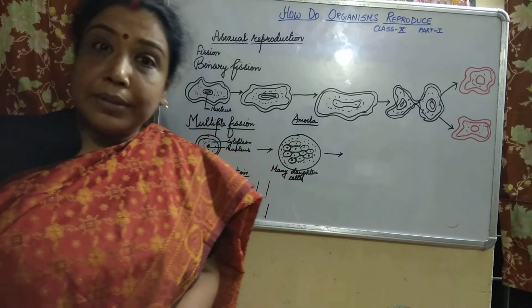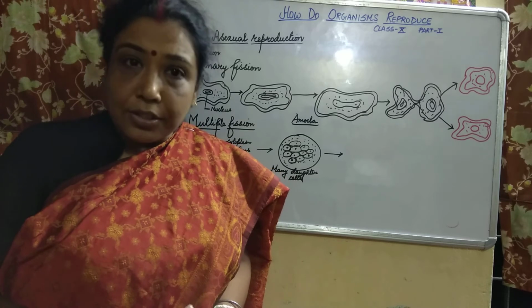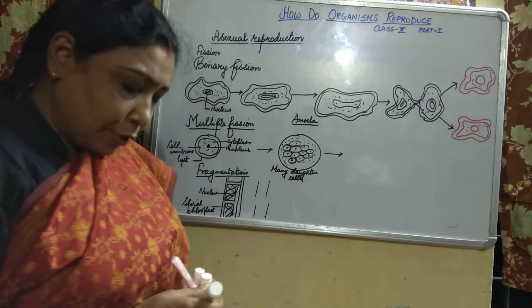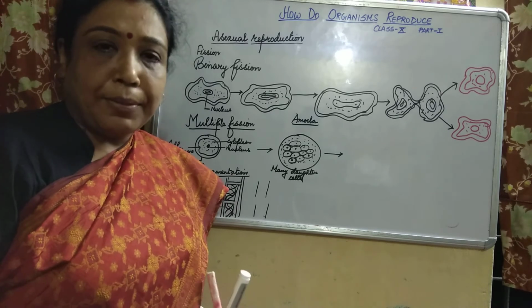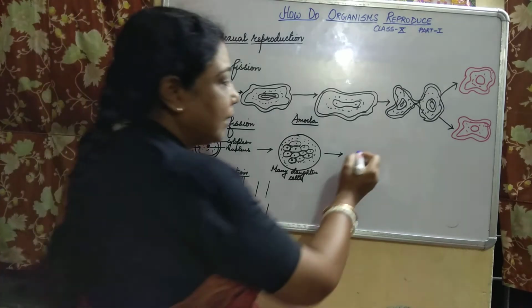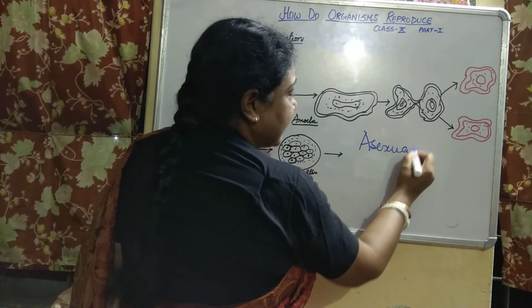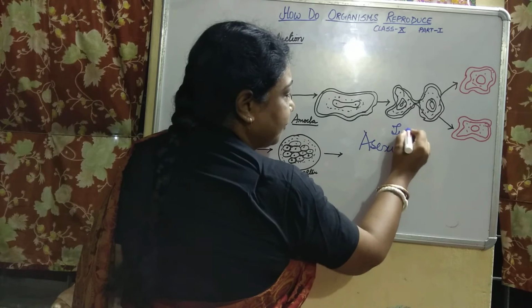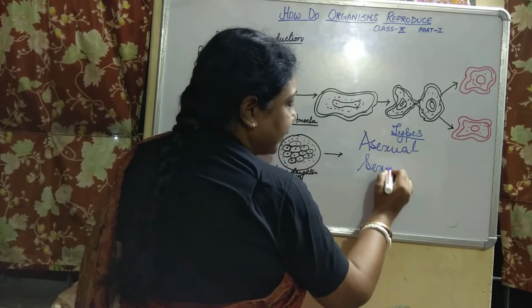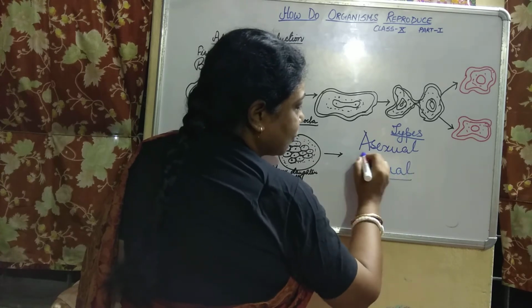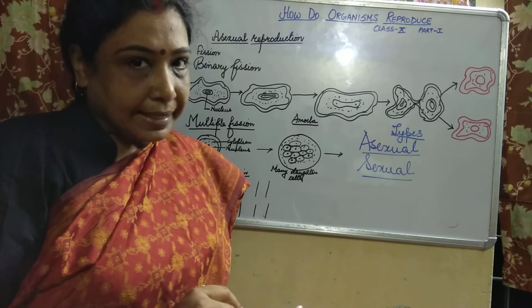Okay, now the next thing which you have studied in your previous class, that is also there in this. That is the types of reproduction. There are two types of reproduction, children: asexual and sexual reproduction. These are the two types in the broader sense.